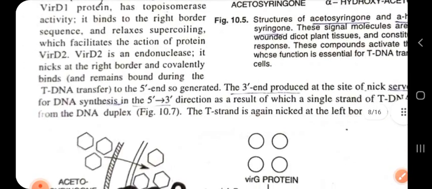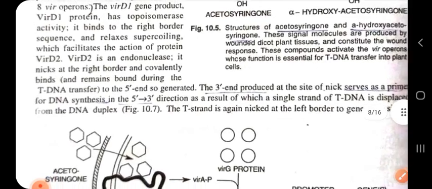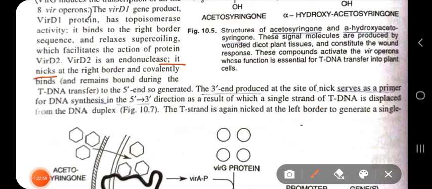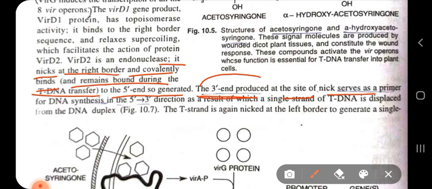Now, how does it occur? Normally VirD2 nicks at the right border and covalently binds to the 5' end so generated during the tDNA transfer. A 3' end is also produced at the site of the nick. So when you are cutting the DNA at the right border, a 5' end and a 3' end are created. The 3' end will serve as a primer for the DNA synthesis in the 5' to 3' direction.